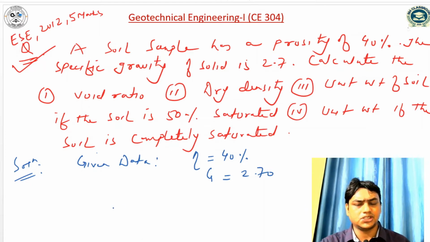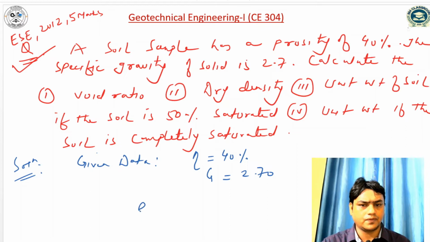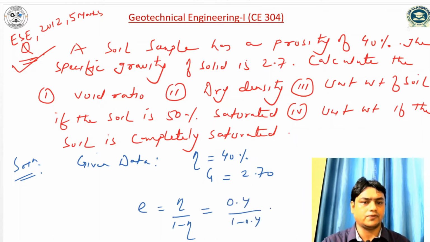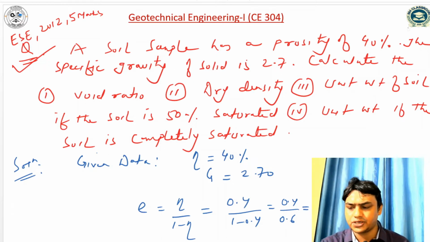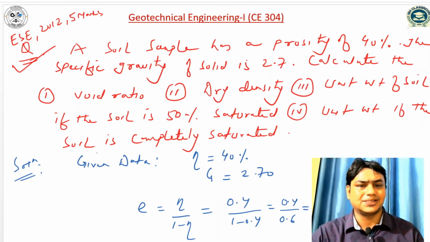So we know the relationship between porosity and void ratio. So e can be written as n by 1 minus n. So 0.4 divided by 1 minus 0.4. So it is 0.4 divided by 0.6. So it is 0.67. So the void ratio is 0.67.